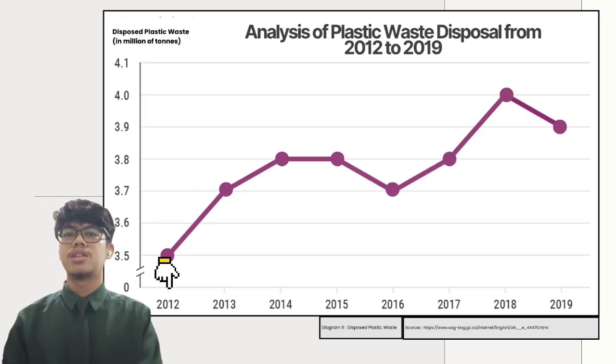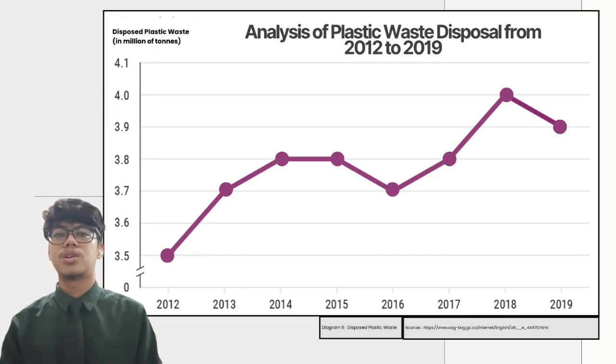From 2020 to 2014, the amount of disposed plastic waste increased gently from 3.5 million tons to 3.8 million tons. Between 2014 and 2016, the figure dropped slightly to 3.7 million tons. Then it rose again from 2016 to 2018, reaching a peak of 4 million tons.